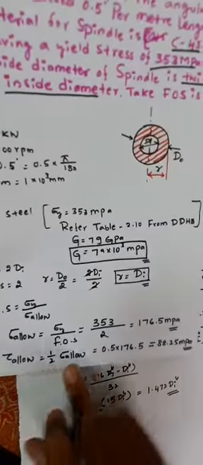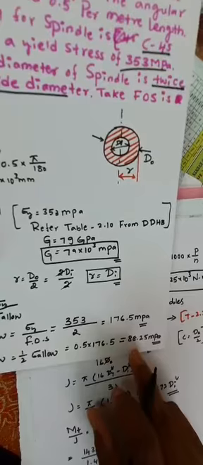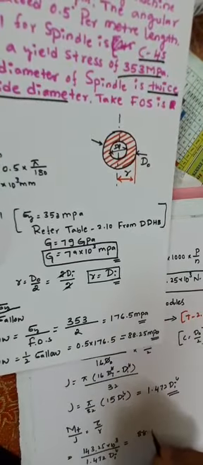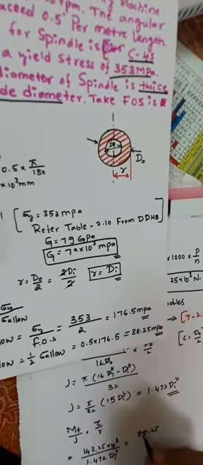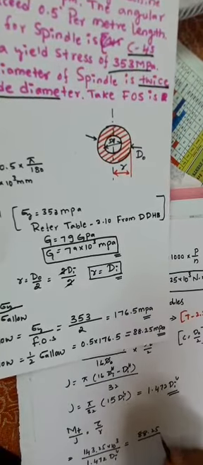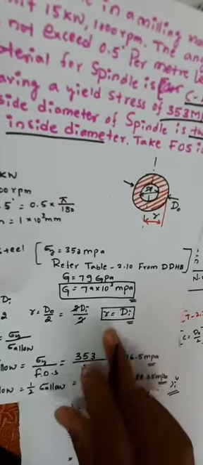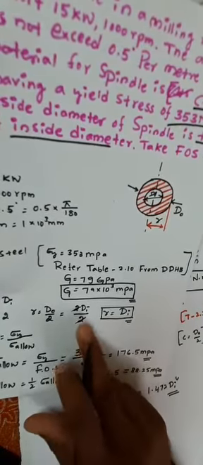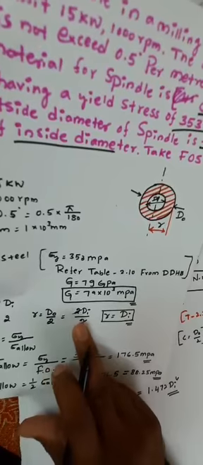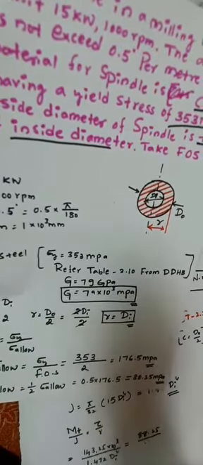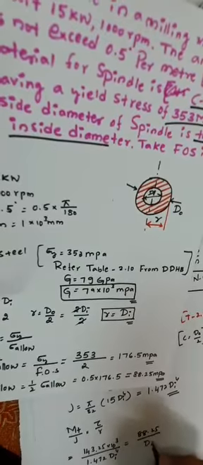Tau allowable is equal to 88.25 MPa divided by R. What is the value for R? R is equal to d naught by 2, where d naught is equal to 2 di, divided by 2. So R is equal to di.